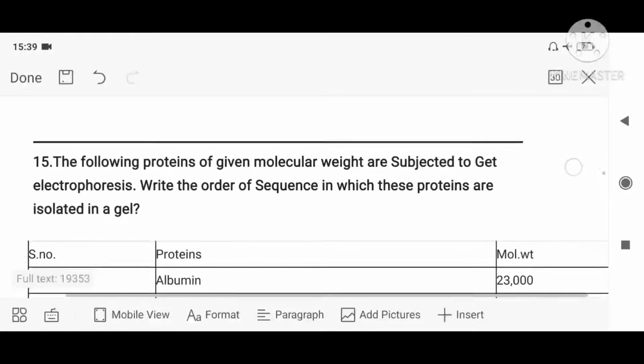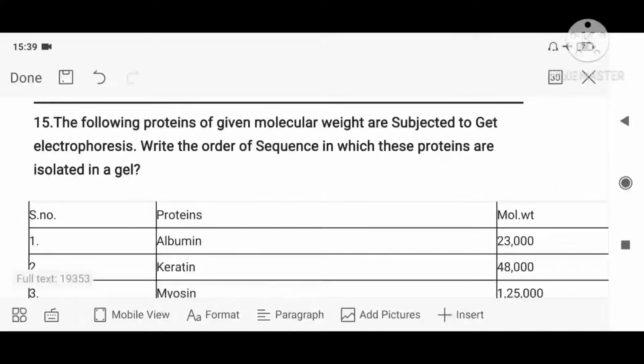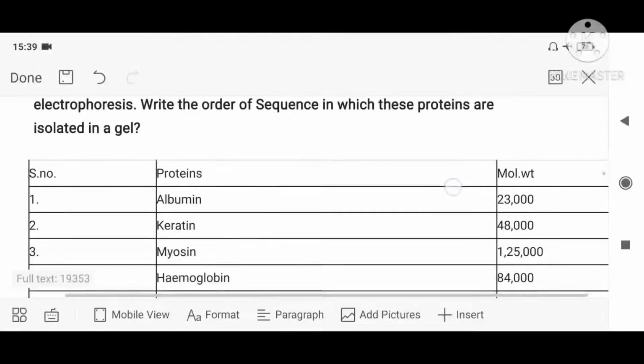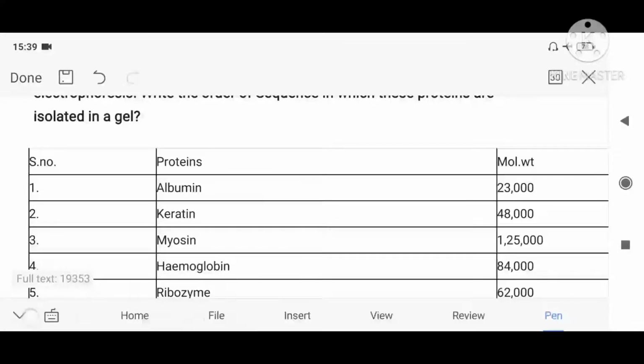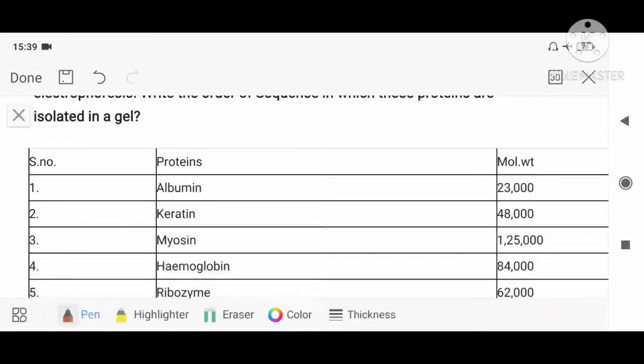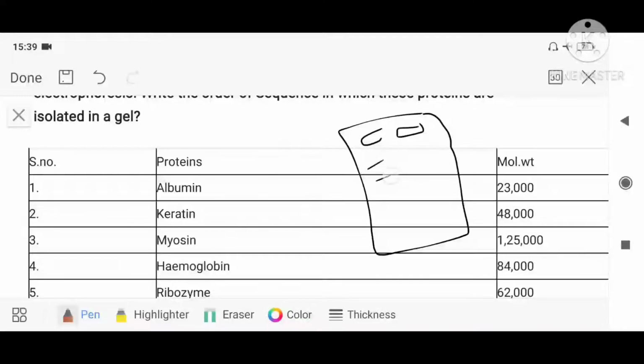The following proteins of given molecular weight are subjected to gel electrophoresis. Write down the sequence in which the proteins are isolated in a gel. See, we have already discussed in gel electrophoresis, when I am putting particles into the well, the heavier particle will be here only, isn't it?